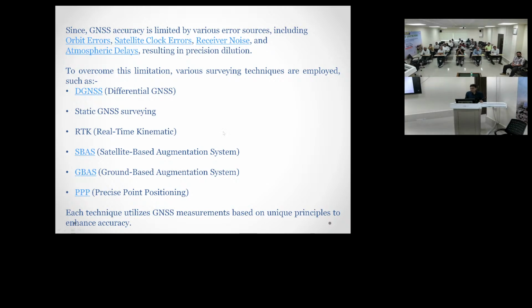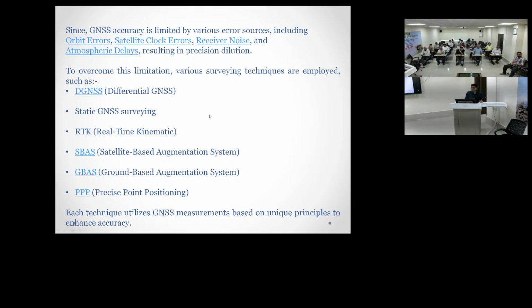Since GNSS accuracy is limited by various error sources including orbital errors, satellite clock errors, receiver noise and atmospheric delay, resulting in precision dilution, to overcome this limitation various survey techniques are employed such as DGNSS, static GNSS survey, RTK survey, satellite based augmentation system, ground based augmentation system, and precise point positioning.